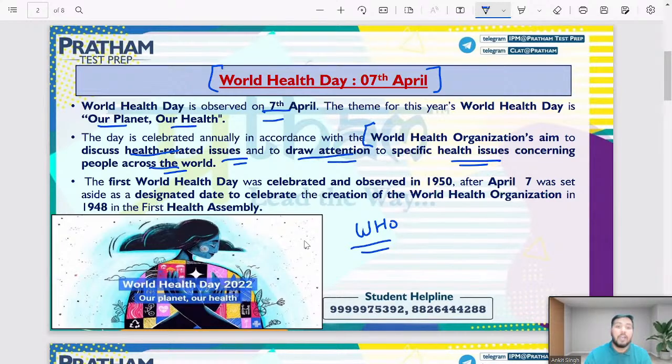Now, the first World Health Day was celebrated in 1950, on the same date, that is April 7th. And that's why in 2022 also we are celebrating World Health Day on 7th of April.